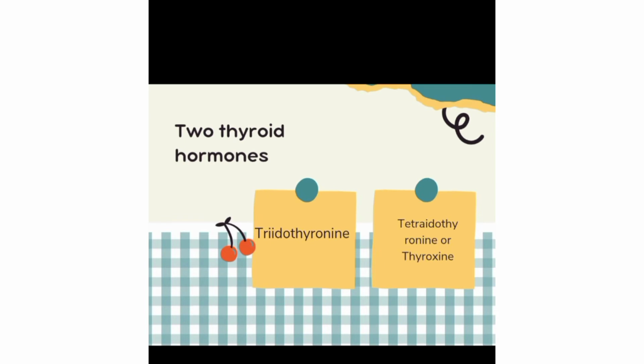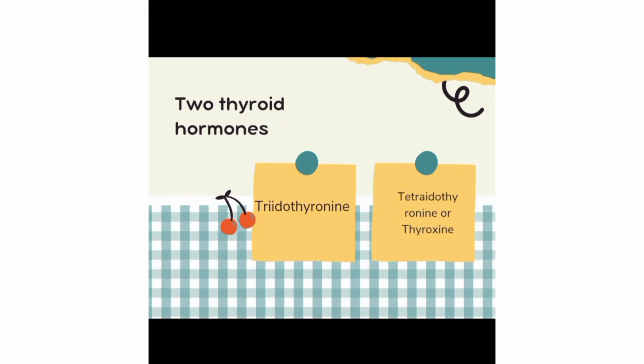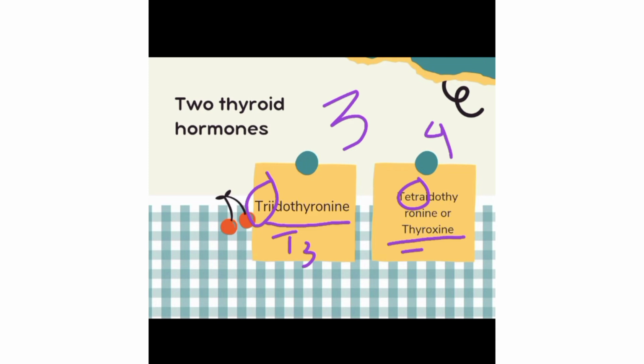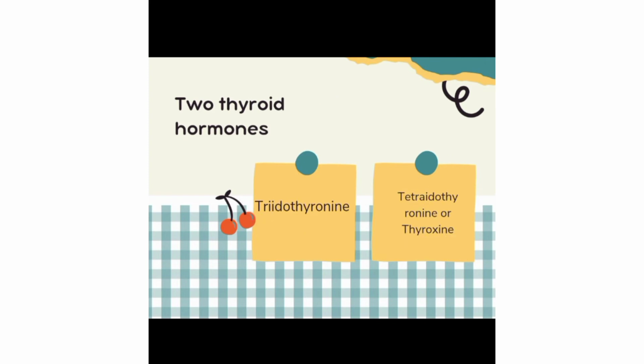The first one is triiodothyronine, and the second is tetraiodothyronine or thyroxine. You can write triiodothyronine in this form, T3, and tetraiodothyronine as T4. Always remember, tri means 3 and tetra means 4. So this is T3 and this one is T4. Between these two hormones, the important one is actually thyroxine. Okay, so it is very important.